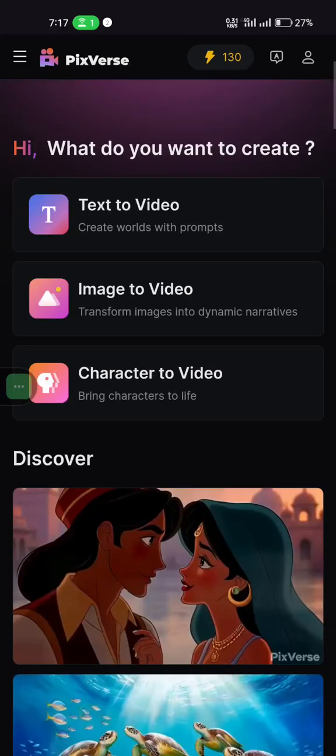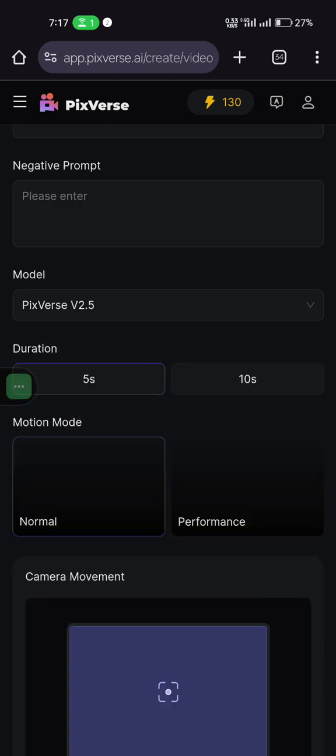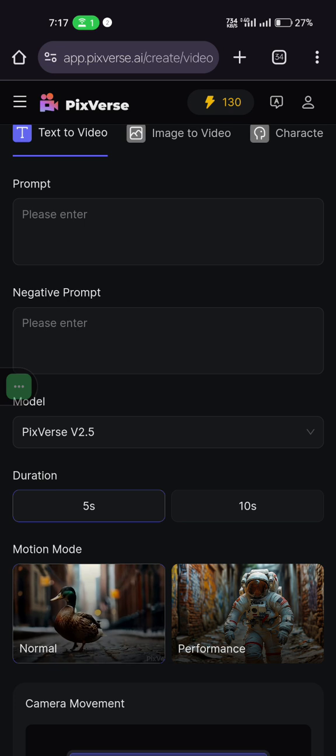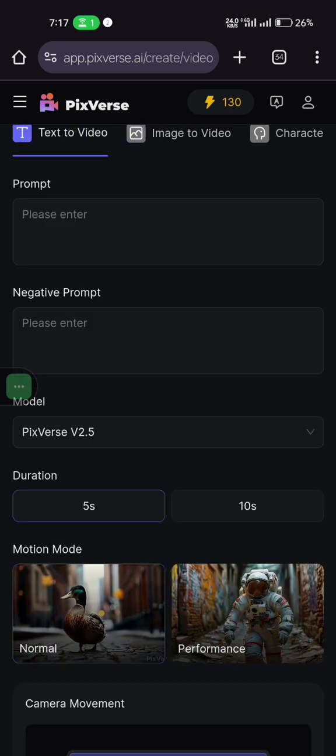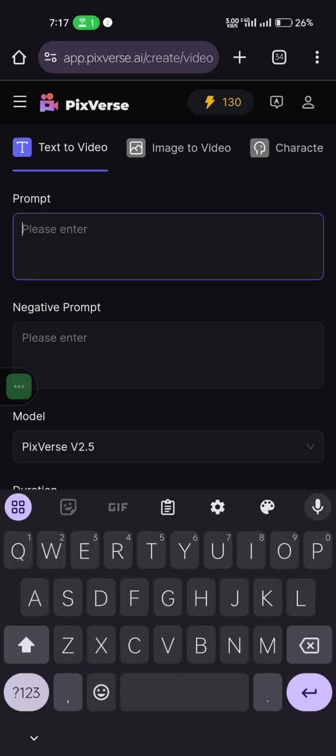Once you open this thing like this, you come to text to video if you intend using a text prompt. But if you already have a generated image you want to convert to video, you click here and use the image to video. But I always recommend using text to video if you want the best result. That is what I realized, that if I use text to video I get better results. So you come here, you enter the prompt.